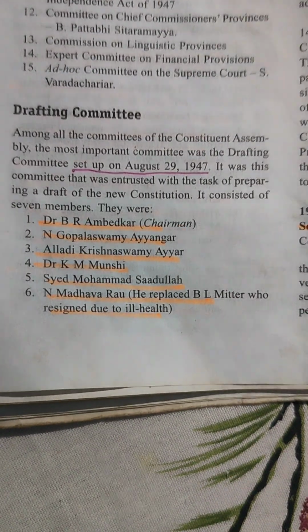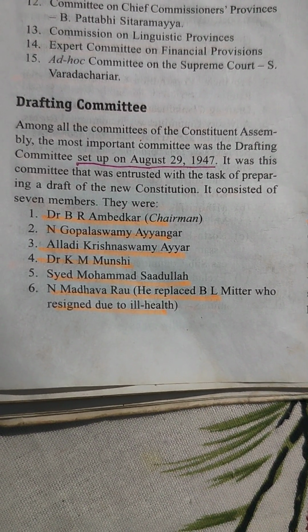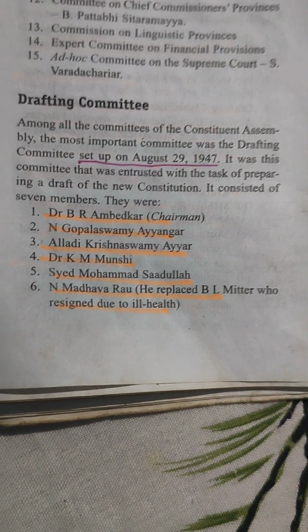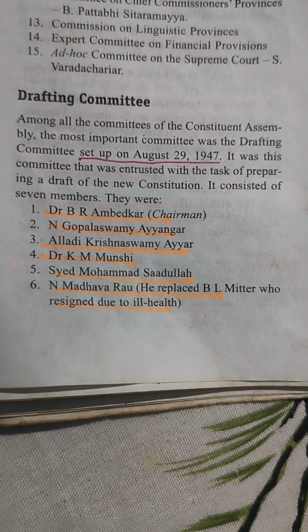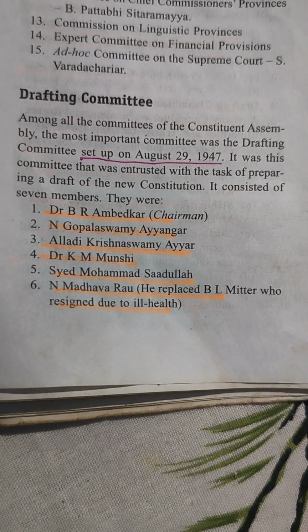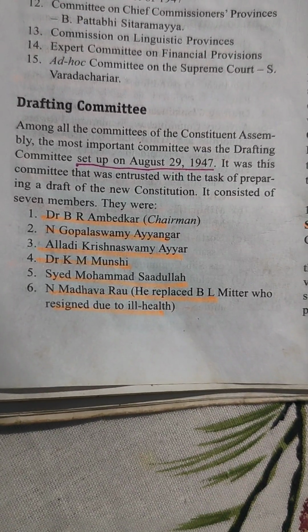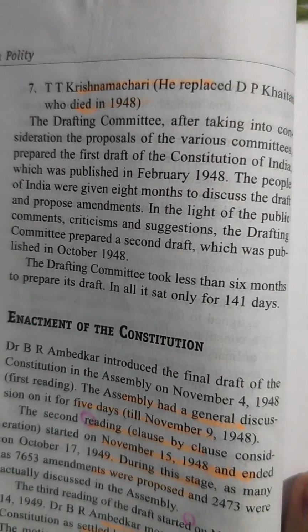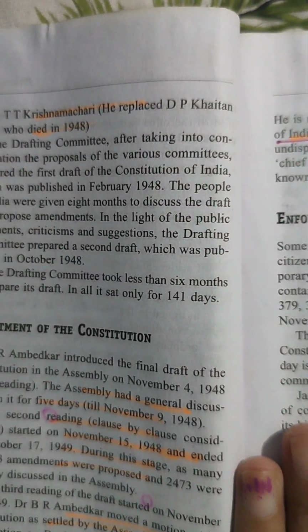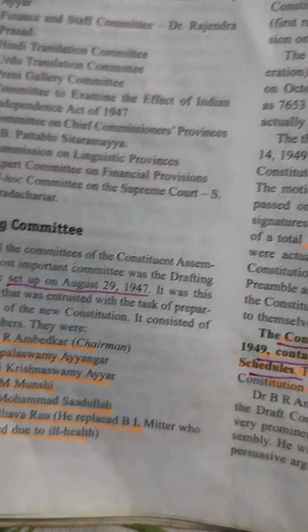Dr. B.R. Ambedkar. There were 7 members: Dr. B.R. Ambedkar, Gopalaswami Iyengar, Alladi Krishnaswami Iyer, Dr. K.M. Munshi, Syed Muhammad Saadullah, and Madhava Rao. He replaced B.L. Mitter, who resigned due to ill health. So these are the names of the 6 members, and another one is T.T. Krishnamachari. He replaced D.P. Khaitan, who died in 1948. So these names are very important, the 7 members of the drafting committee headed by Dr. B.R. Ambedkar.